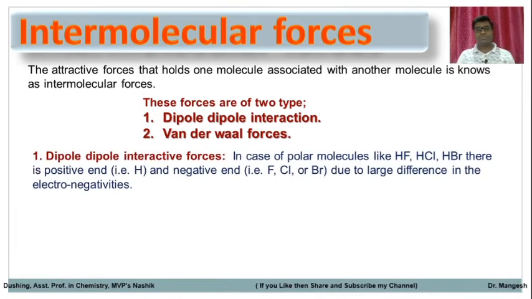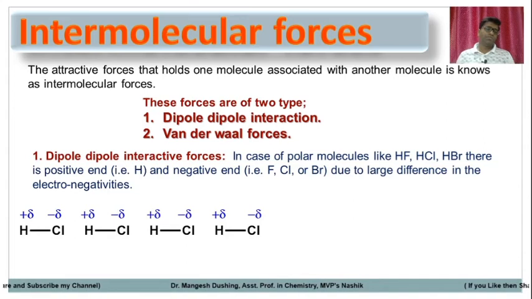In the case of polar molecules like HF, HCl, HBr, there is a positive end at the hydrogen and a negative end at the electronegative atom like fluorine, chlorine and bromine, due to the large difference in electronegativities. See here, for example, HCl is the molecule. HCl has a polar bond, so this molecule becomes polar. Hydrogen has a partial positive charge, chlorine has a partial negative charge.